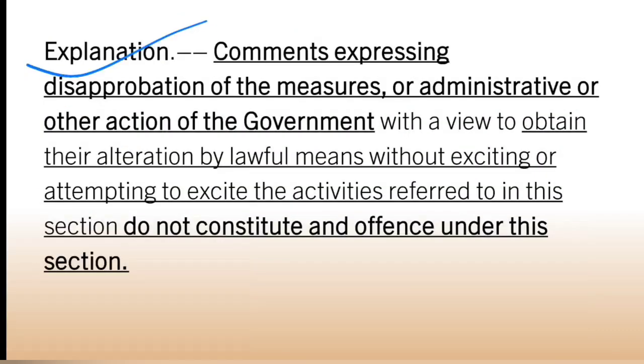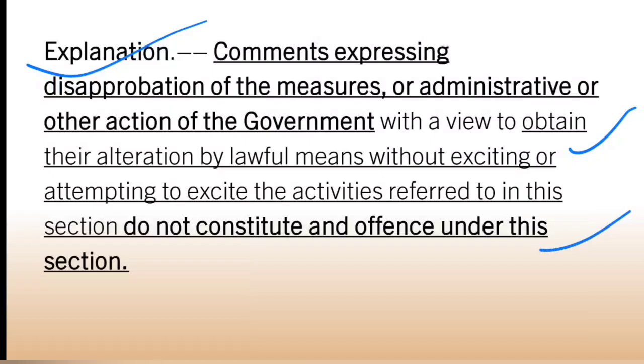Now they have given this explanation. They have combined both the explanations provided under 124 capital A, so explanation 2 and 3 are combined here. They say that the disapprobation of the measures or administrative or other action of the government with a view to obtain their alteration, without exciting or attempting to excite the activities referred to in this section, does not constitute an offense under this section. So the explanation is a combination of explanation 2 and 3 of 124 capital A, as we have already discussed.